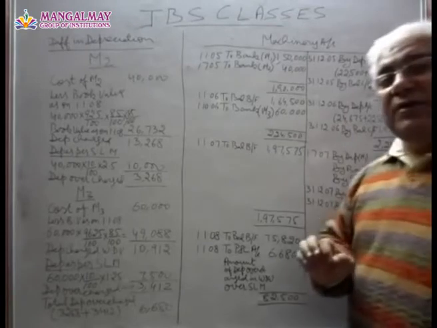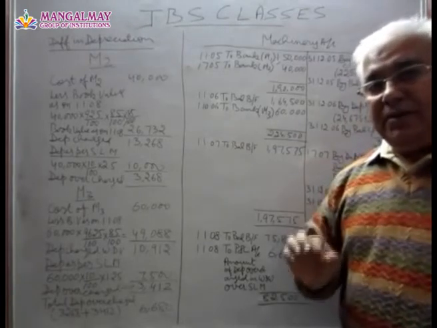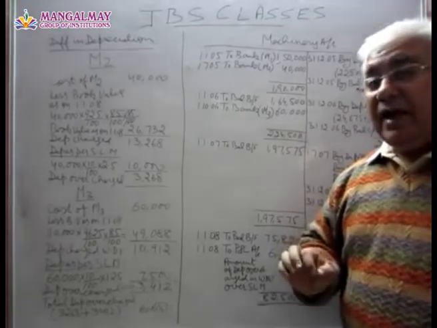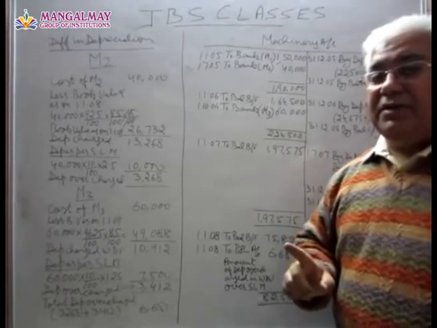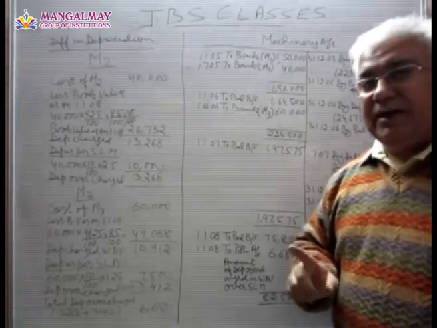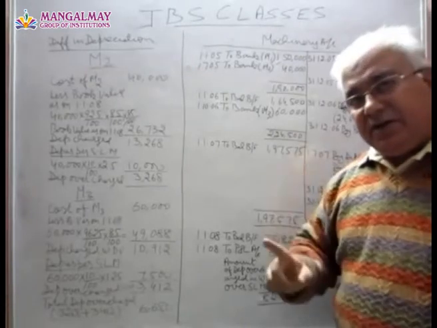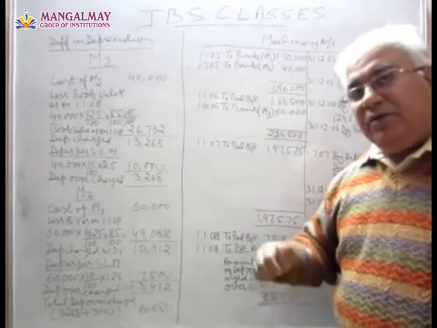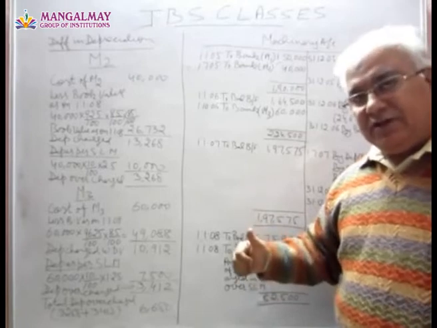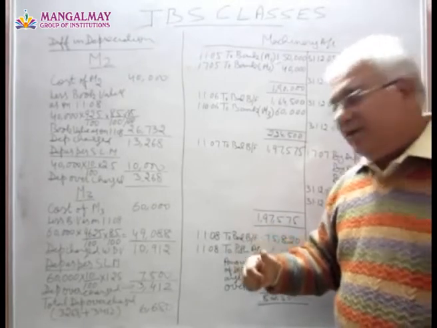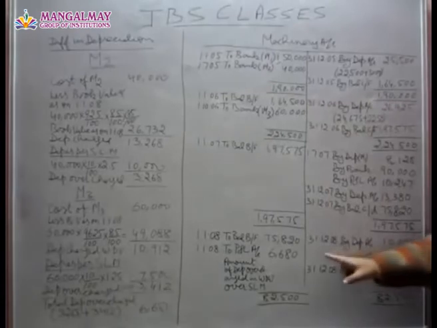It means this will be the value of machinery M2 and M3 as reduced by depreciation from the date of their buying up to 31/12/07. Okay. Now let us charge depreciation in the last year.